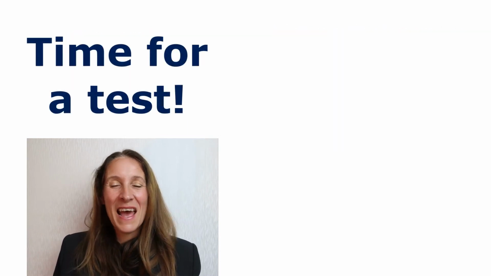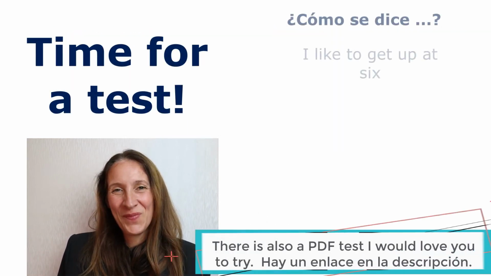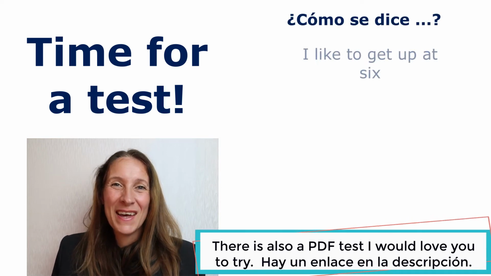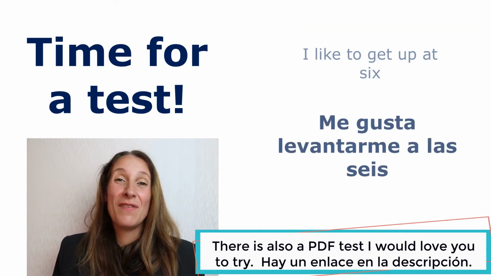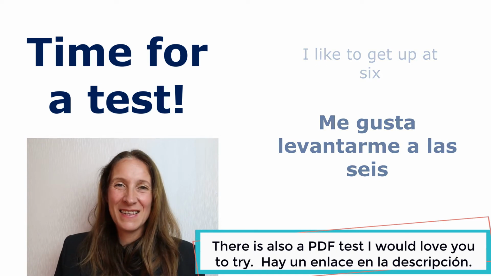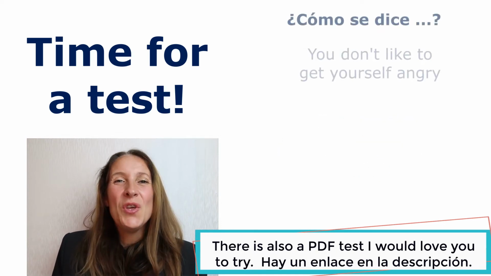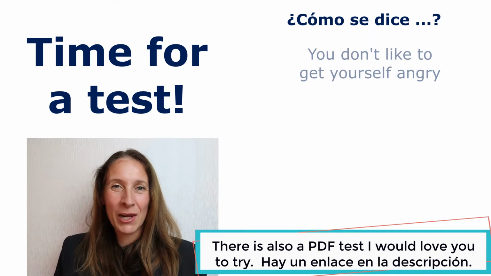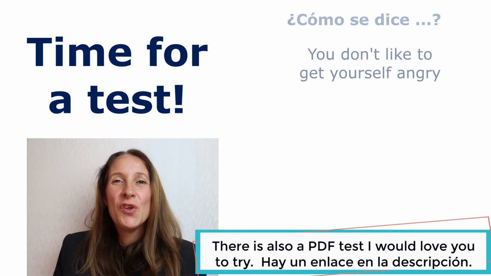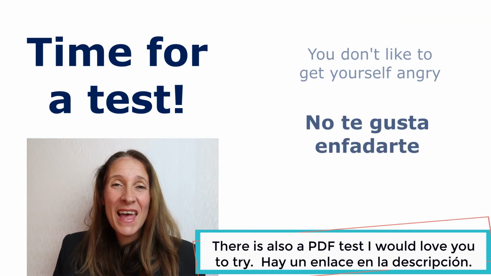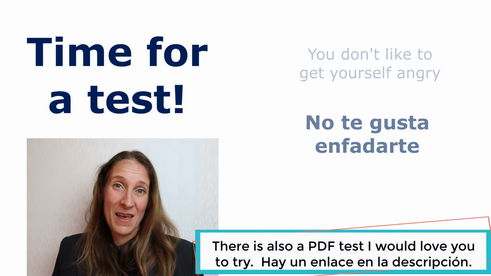Now let's see how much you can remember. I like to get up at 6. Me gusta levantarme a las 6. You don't like to get yourself angry. No te gusta enfadarte.